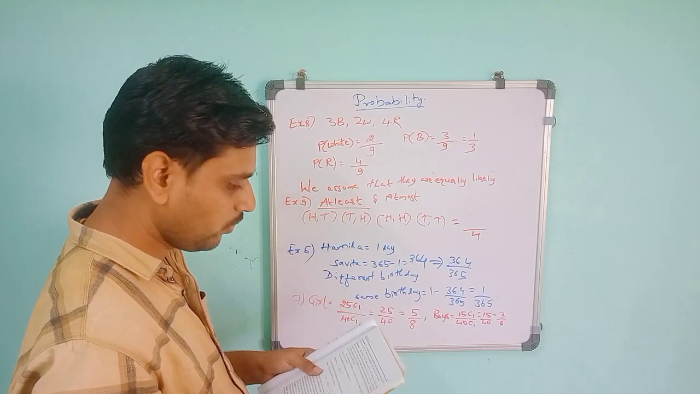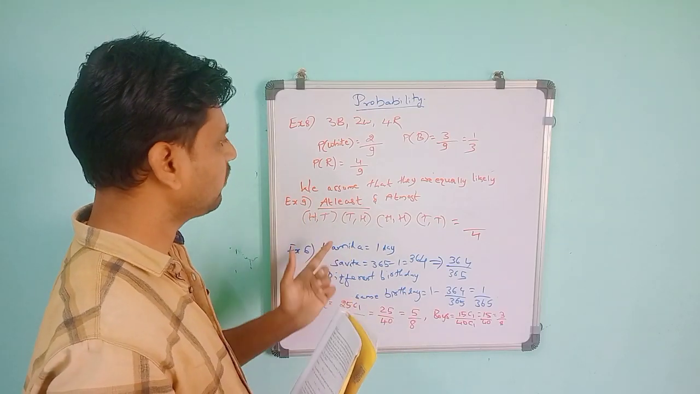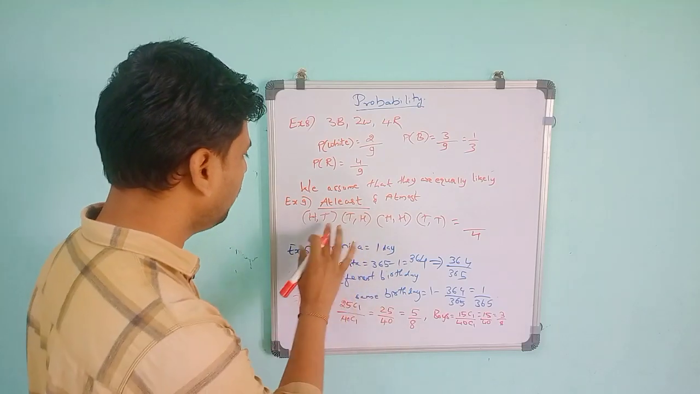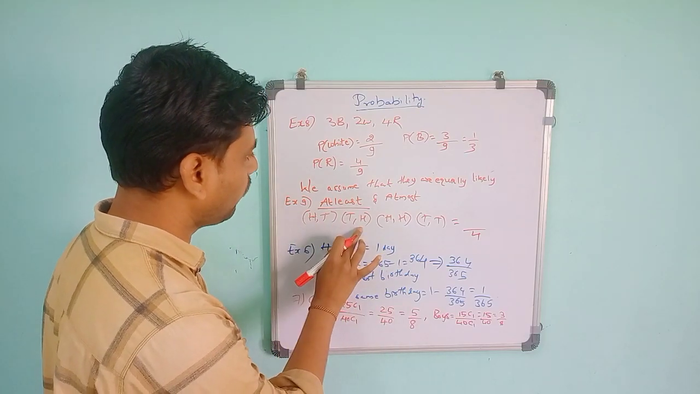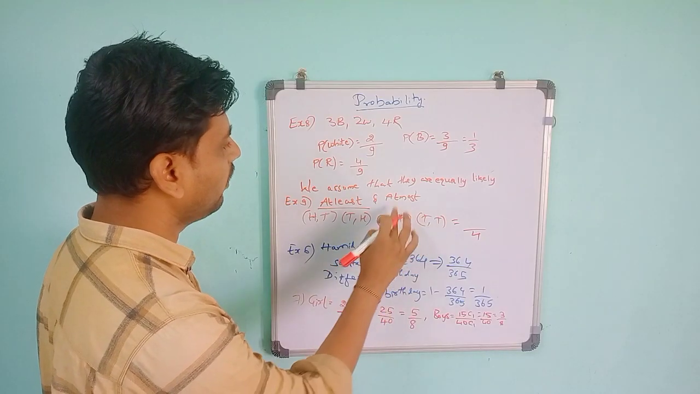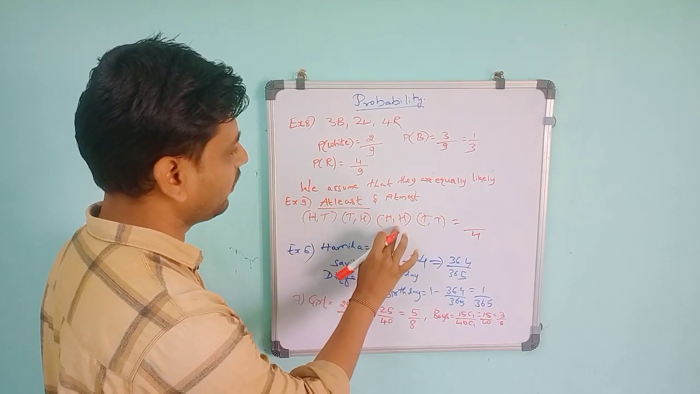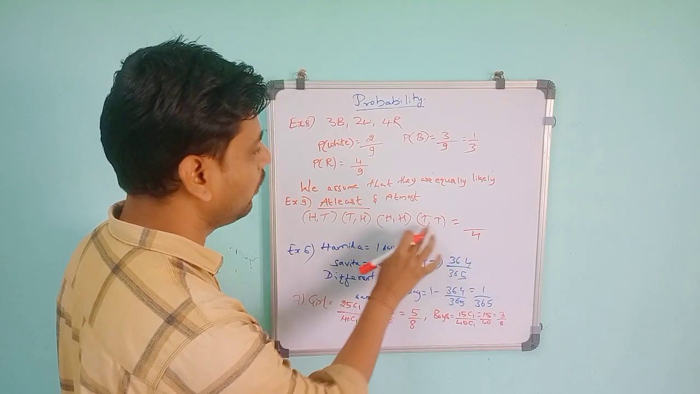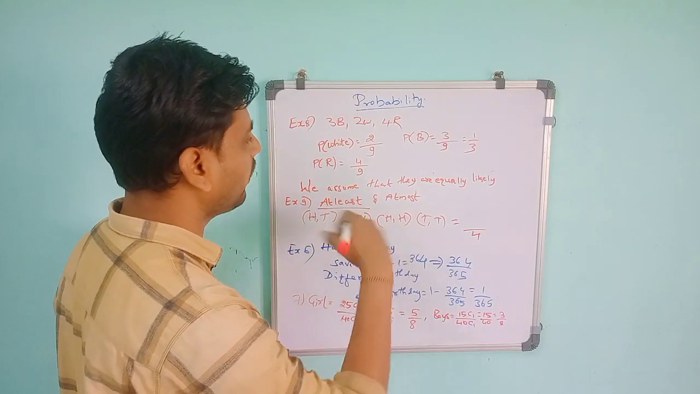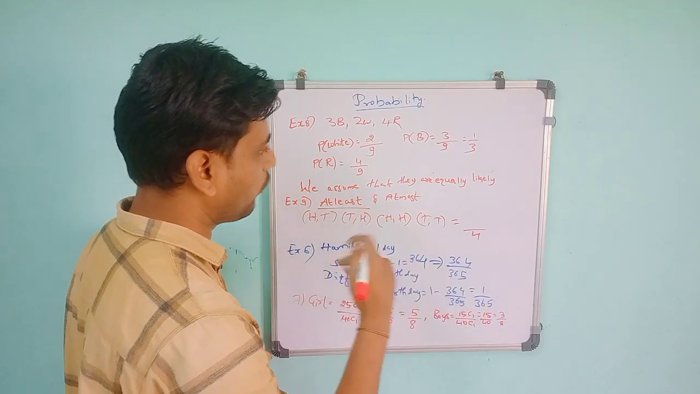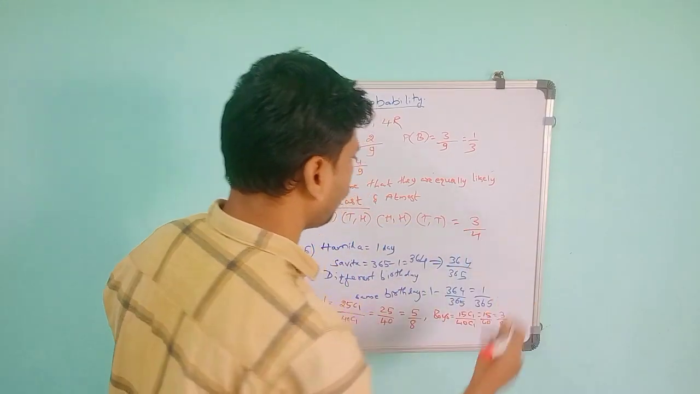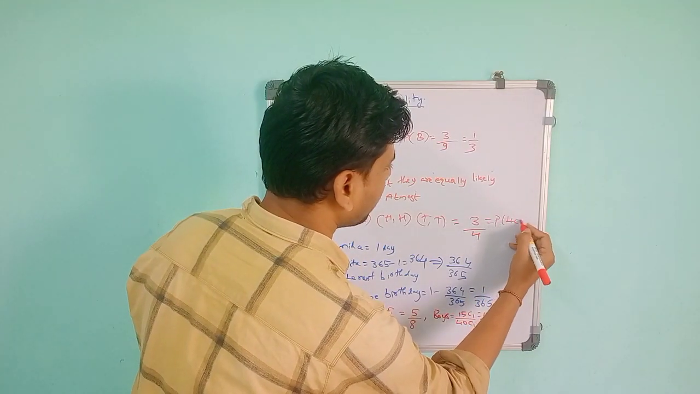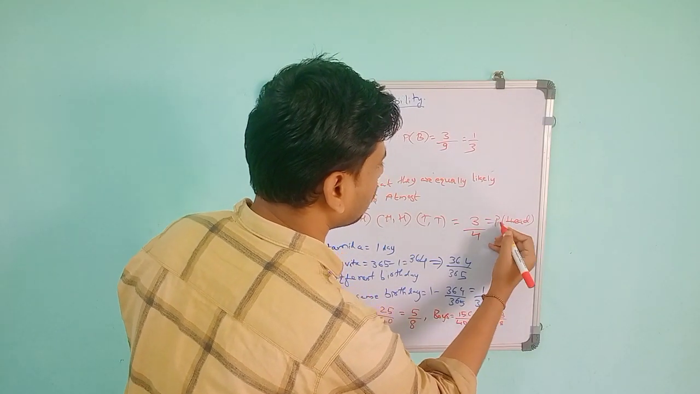They are asking for at least one head. At least one means one or more than that. This has one head, and this also has at least one, with two heads. You can take these, but we can't take this one because both are tails. At least means we can take more than or equal to the given number. So it is 3 by 4. The probability of head is 3 by 4.